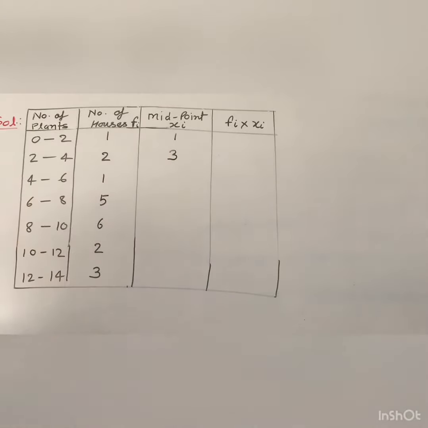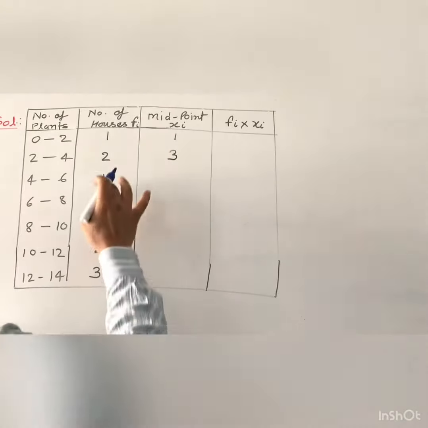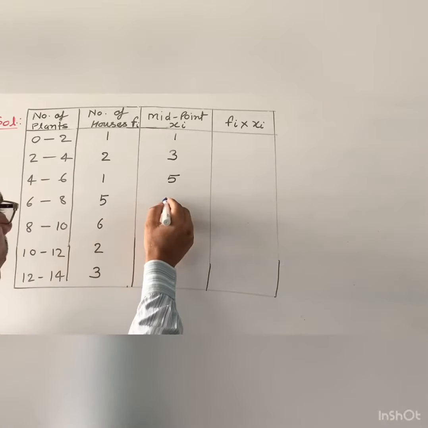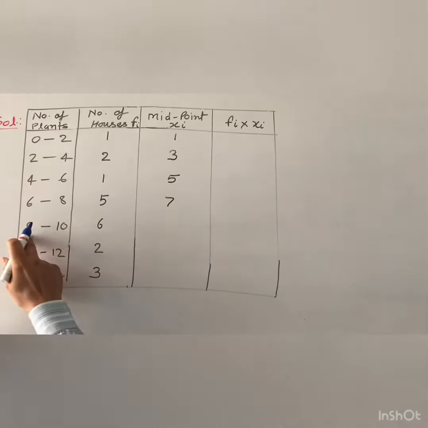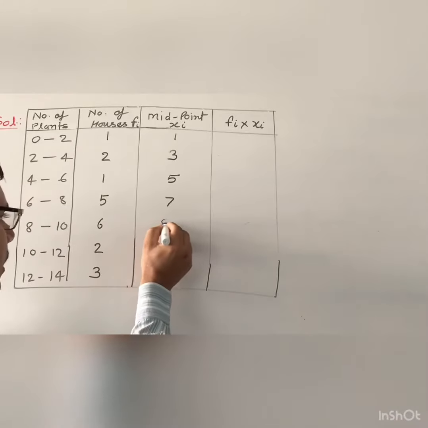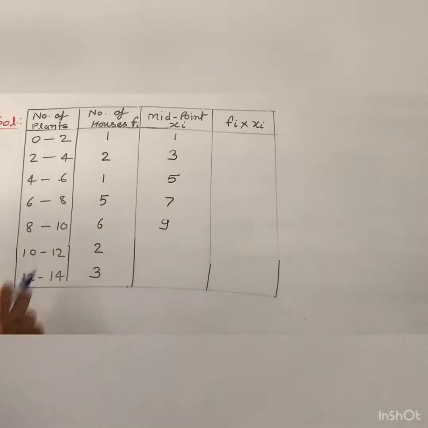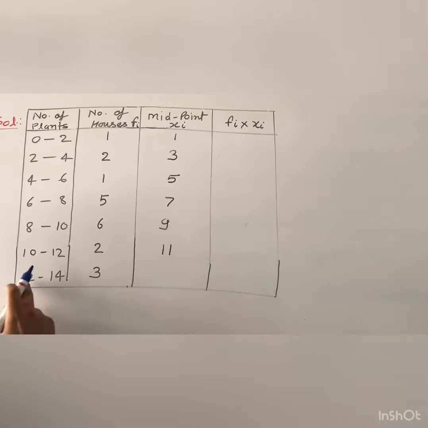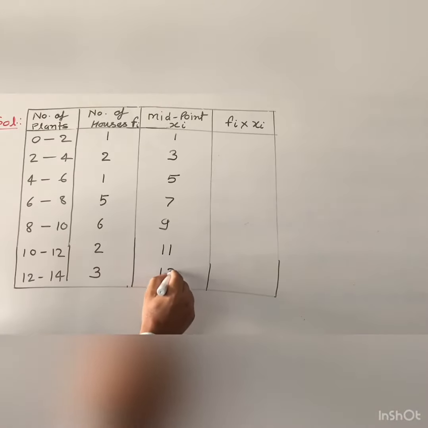Now 4 plus 6, that is 10, and 10 divided by 2 means this is 5. Now 6 plus 8, that is 14, and 14 divided by 2 means 7. And similarly 8 plus 10, 18, 18 divided by 2 means 9. And 10 plus 12, that is 22, and 22 divided by 2 means 11, and this is 26, and half of 26 is 13.